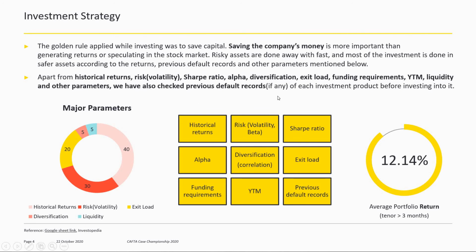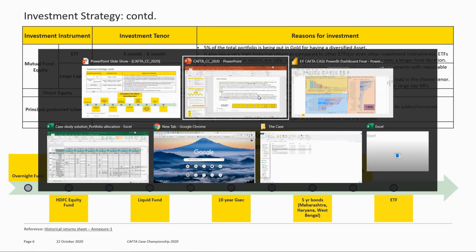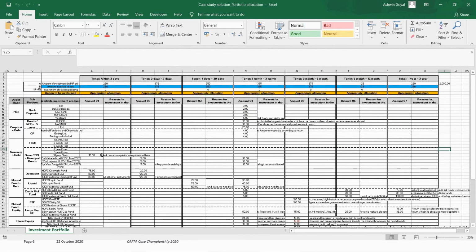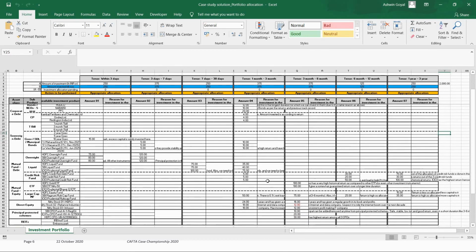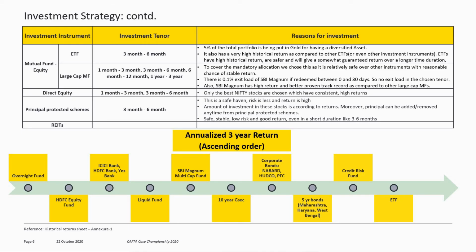So, in a sense, we've got very good results if we consider the average portfolio returns, or the Sharpe ratio and other parameters. We've tried to create the best possible investment strategy, and these are some of the reasons why we've invested in different investment instruments. Not going into much detail here, I would like to show you the investment portfolio. These are the allotments, and these are the reasons why we've invested in each product. We'll be attaching this with the final submission.